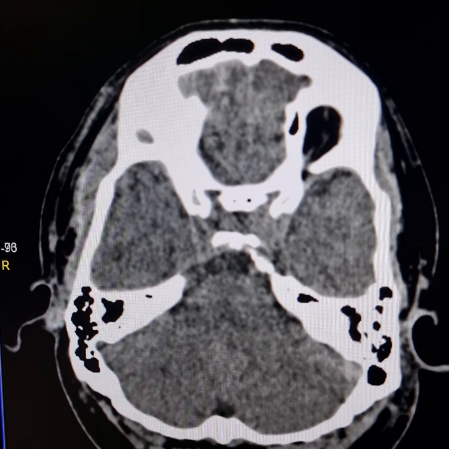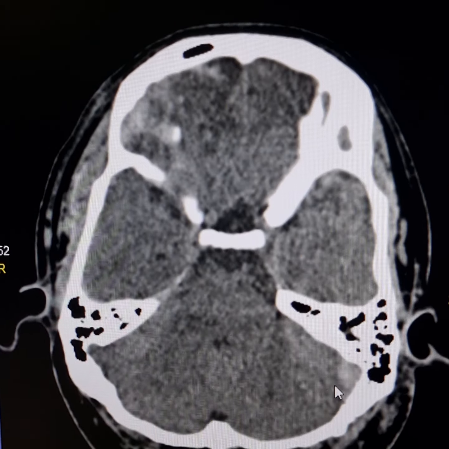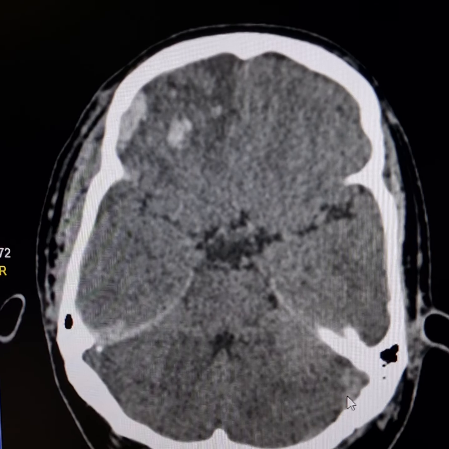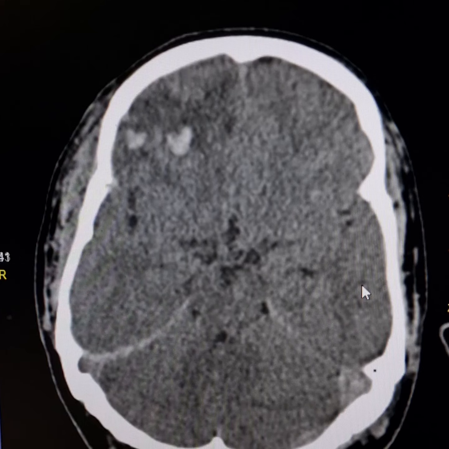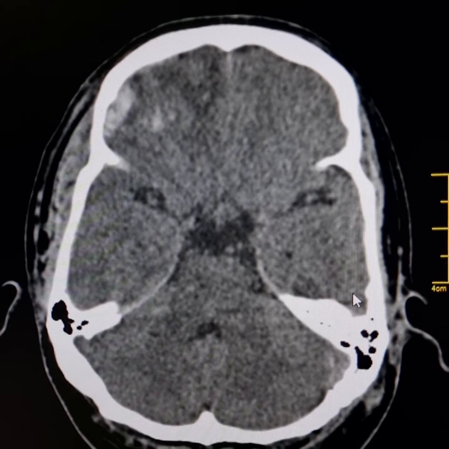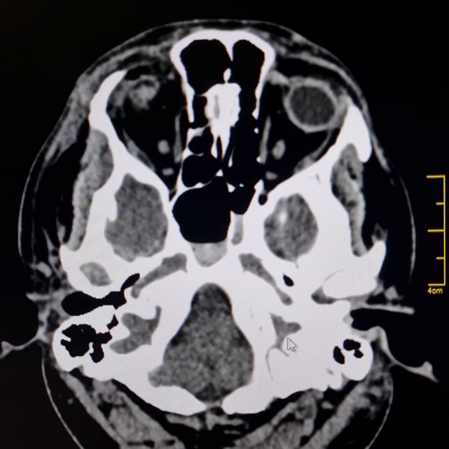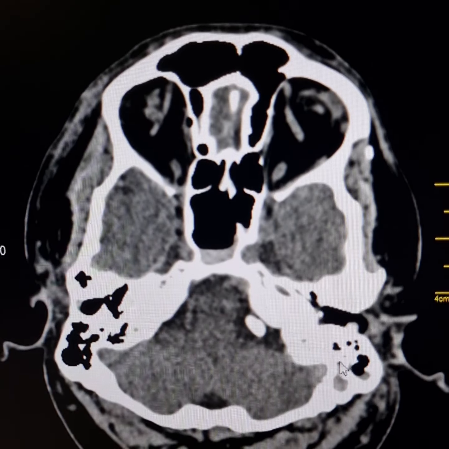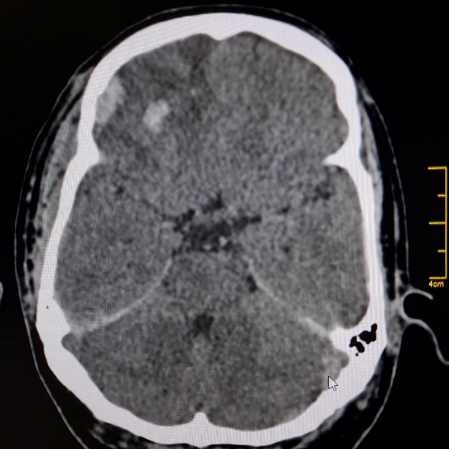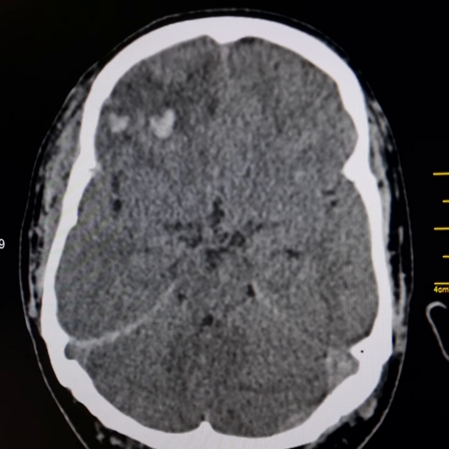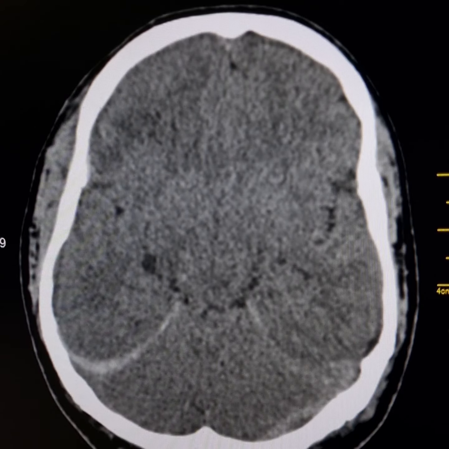Now, density of left sigmoid sinus and transverse sinus, these are increased. So the possibility of these being partly thrombosed cannot be excluded. Air lucencies are also present in the sigmoid sinus.